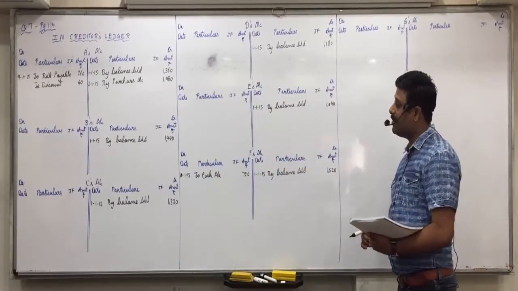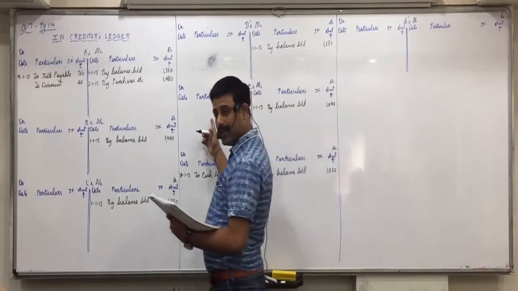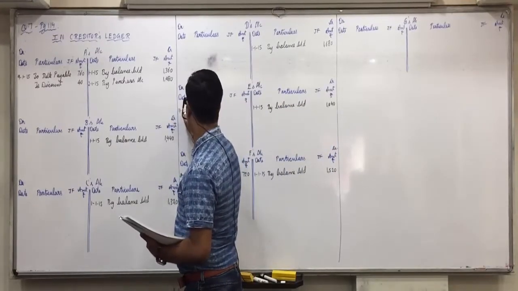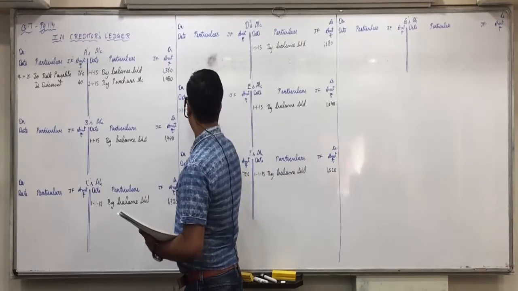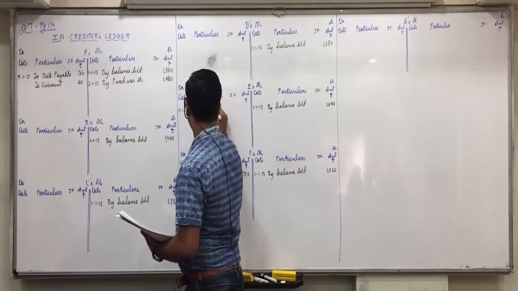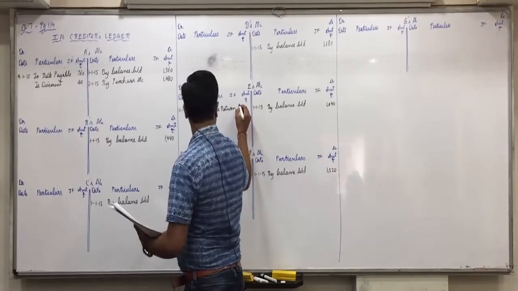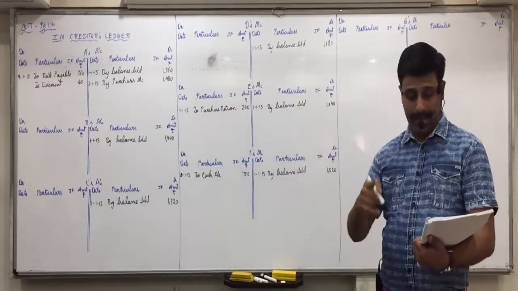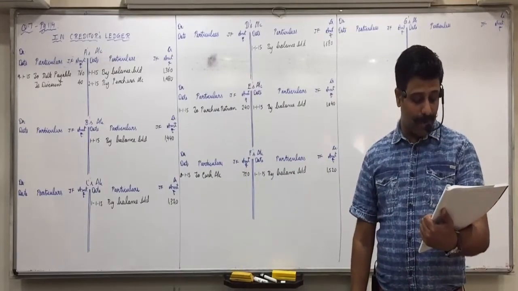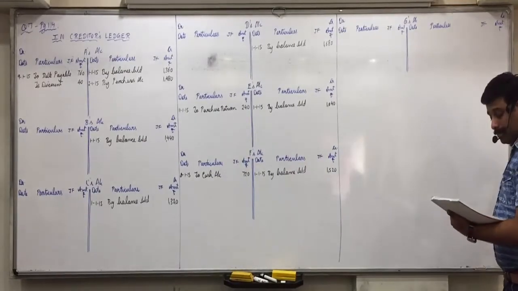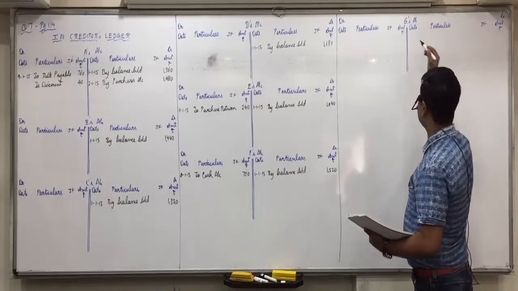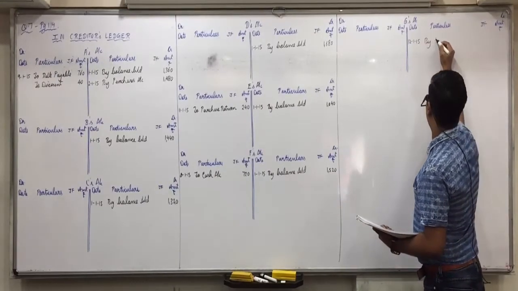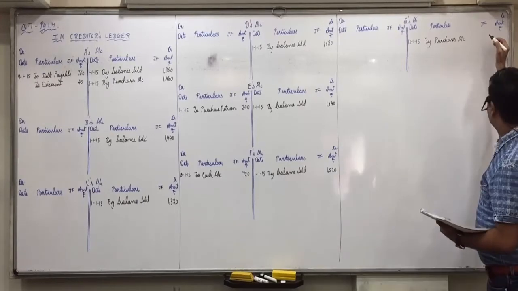Now E account debit means where will we write in E account? Debit side. Okay. E account debit, so on debit side 11/1/15 to purchase return account 240. Understood this, everyone? Any confusions? Then bought goods from G 1600. Purchase from G means in G on credit side 12/1/15 by purchases 1600.